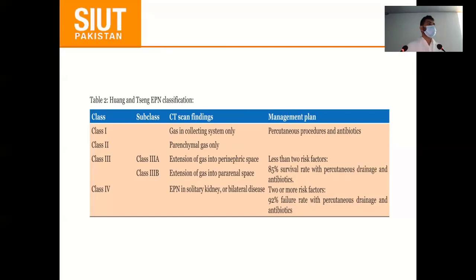No, sir, absolutely you are right, because when I was doing my general surgery training at JPMC, we didn't have any such ICU available over there. So whenever any patient used to arrive in our ER with Fournier gangrene or emphysematous pyelonephritis, we were already told that this patient will not survive. But when I arrived in SIUT, I seldom see any patient who dies from these two very mortal diseases.